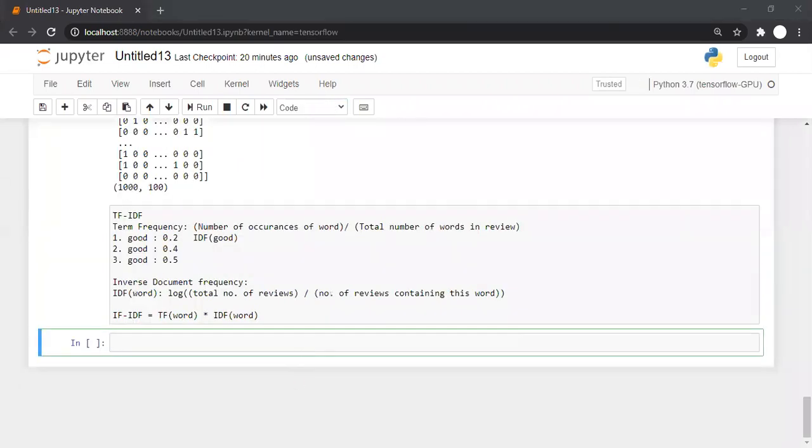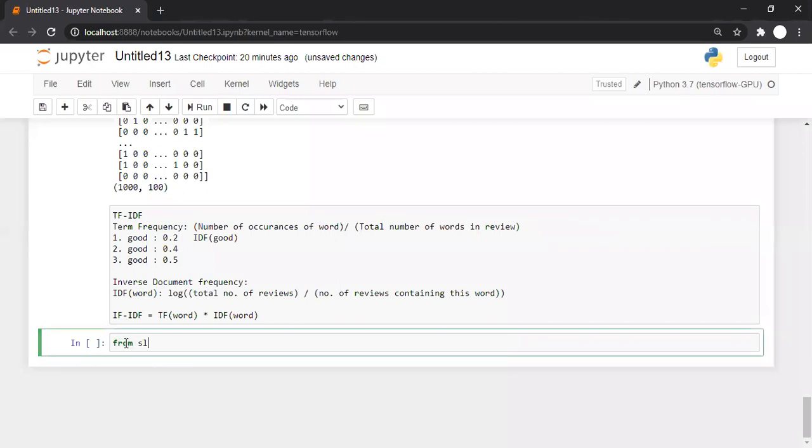Any doubt till this point? Yes, class, any doubt till this point? How to calculate TF IDF? Okay, no doubt. Good. So let's go to code in sklearn how to calculate the TF IDF.